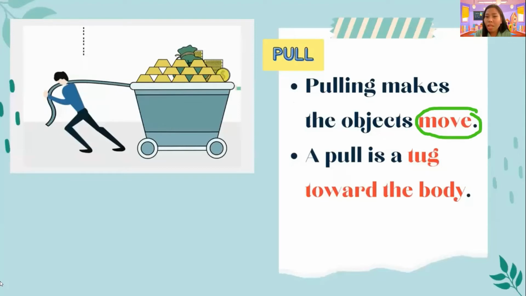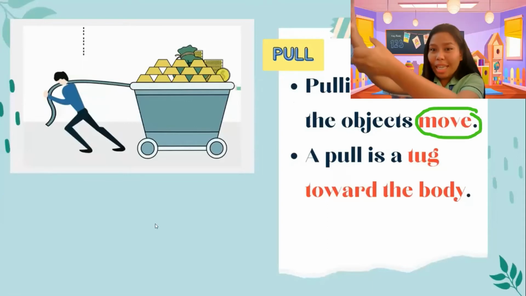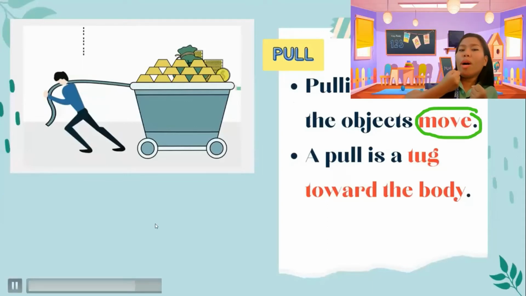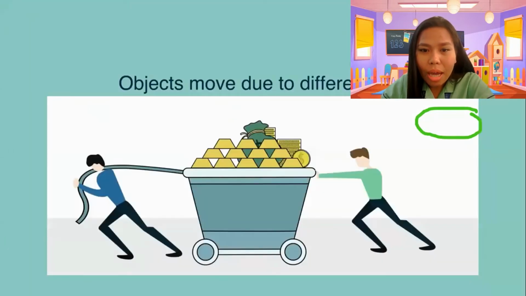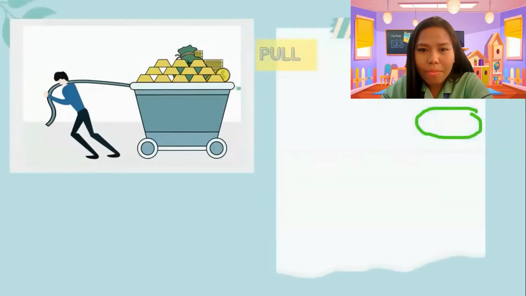That object that you pulled will surely move. And pulling also, grade one, a pull is a tug. It's a tug toward the body. Okay, again, when we say pull, it is a what? It is a tug toward the body. Yes, that's it.